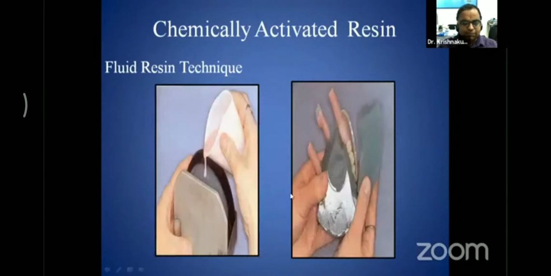And in the next step, that fluid resin is going to be poured by the channel that we have made in the flask. After the removal of that particular reversible hydrocolloid, that is agar, you will get the restoration or the denture like this.